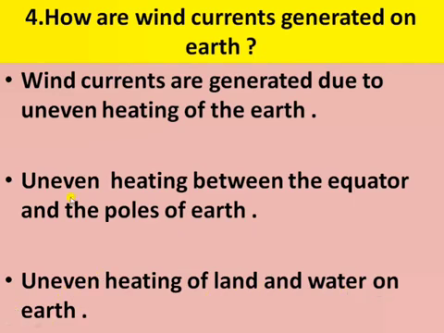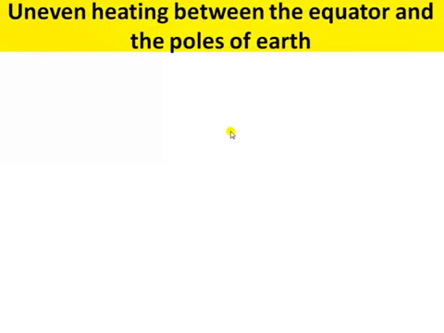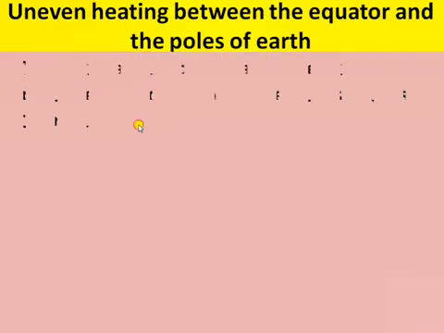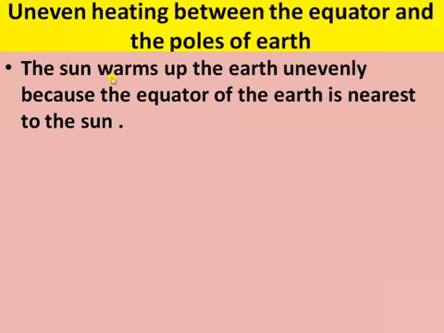Now we are going to discuss the first reason, that is uneven heating between the equator and the poles of the earth. As you know, the sun warms up the earth unevenly because the equator of the earth is nearest to the sun.